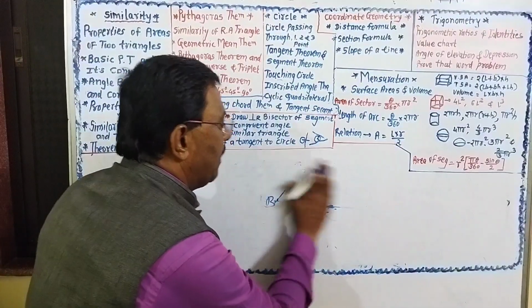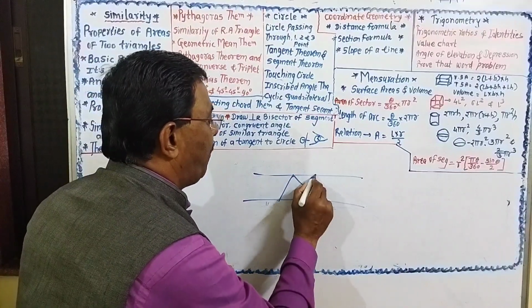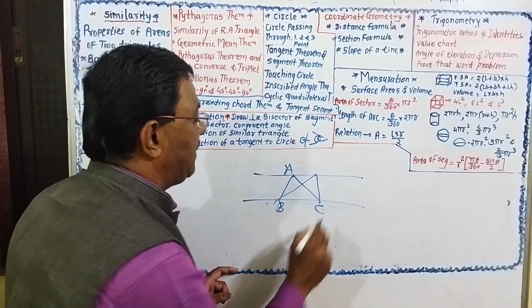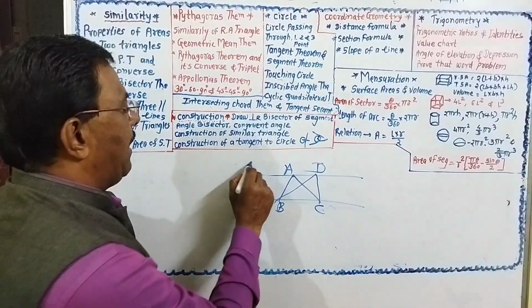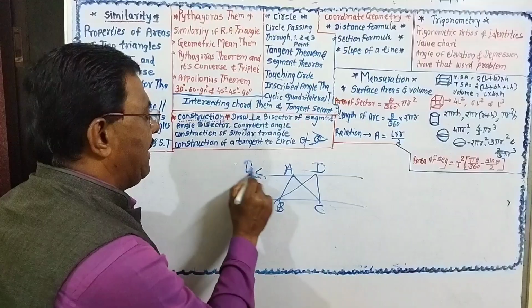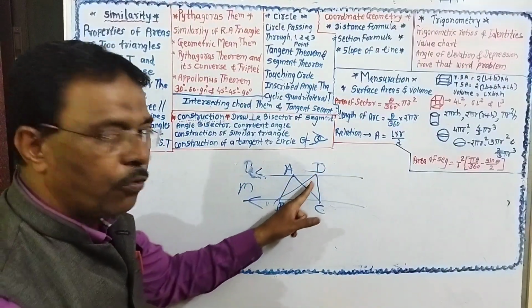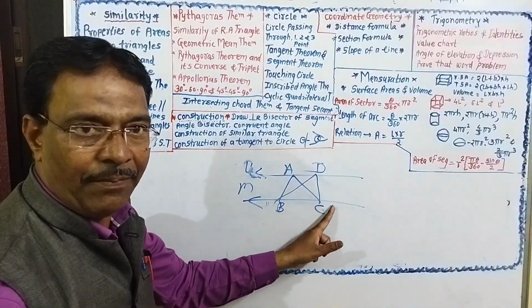And if the height and base of both triangles, in triangle ABC and triangle BCD, line L is parallel to line M. If two triangles lie between two parallel lines, then their height is the same.